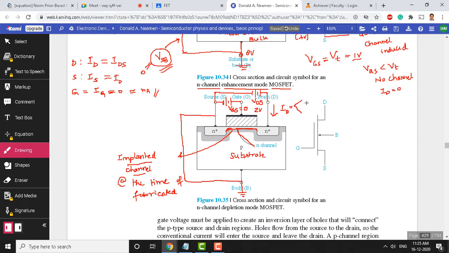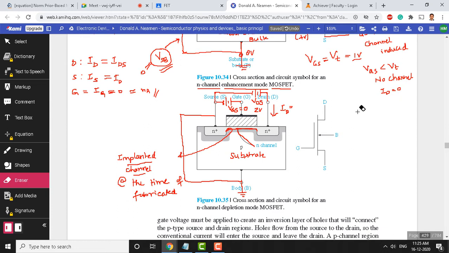Anybody can answer this? We will have some current, sir, because the channel is already present. Exactly, we will have some current. So current cannot be 0.